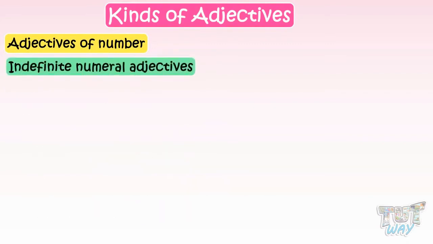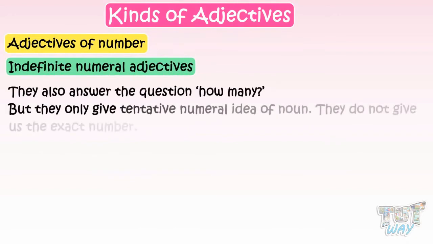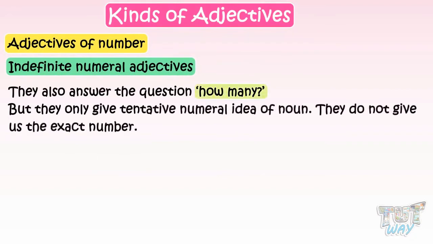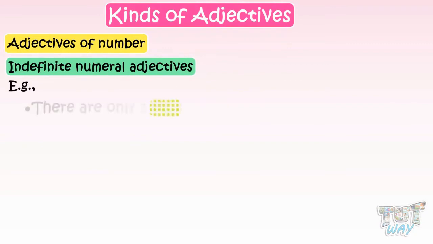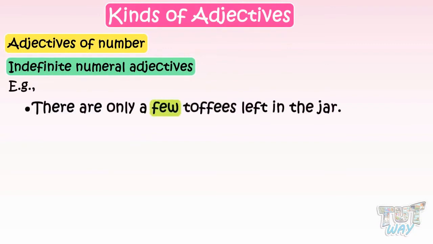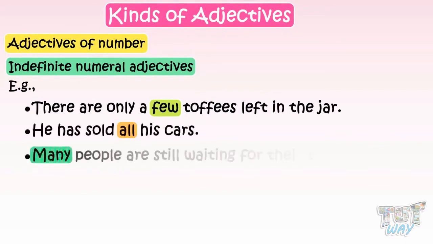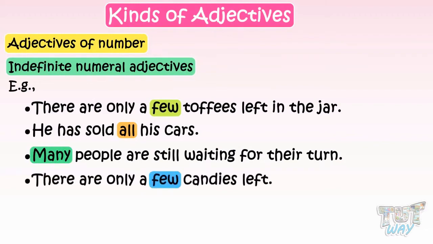Now let's learn what indefinite numeral adjectives are. Indefinite numeral adjectives also answer the question, how many? Like the definite numeral adjectives, but they only give a tentative numeral idea of the noun. They do not give us the exact number. For example, there are only a few toffees left in the jar. He has sold all his cars. Many people are still waiting for their turn. There are only a few candies left.